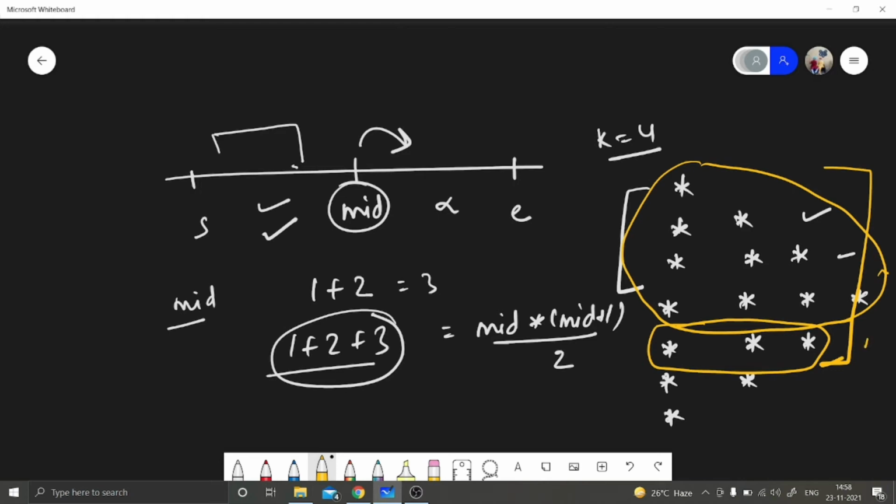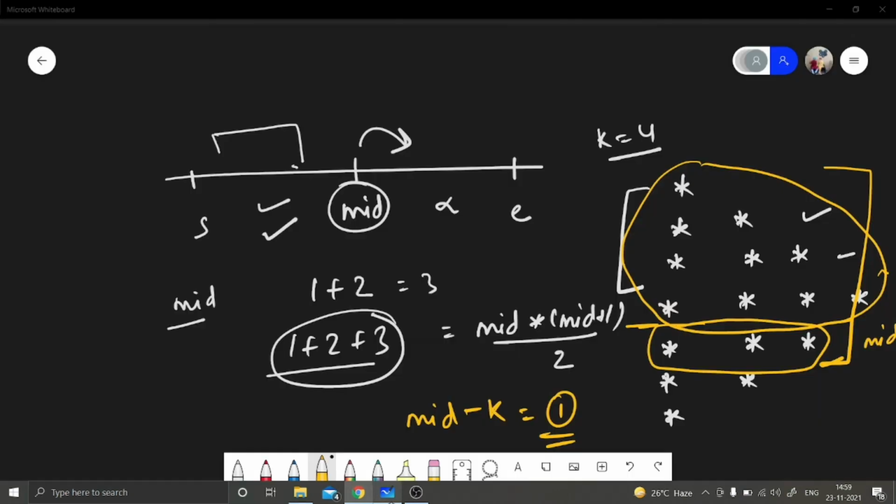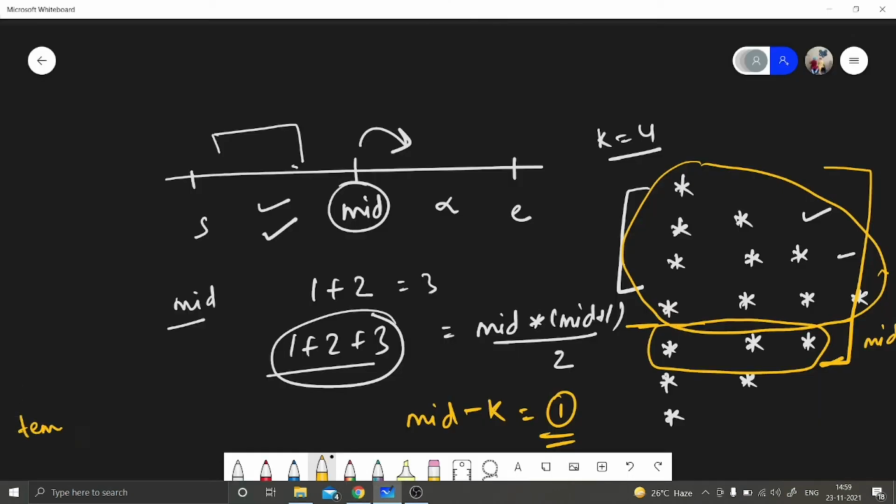So this was the mid and k was up to that. After mid minus k, what value does it give me? For this case it gives me 1, right? This row is becoming extra, right? Now I am declaring temp equal to k minus 1 minus num. Num was 1.